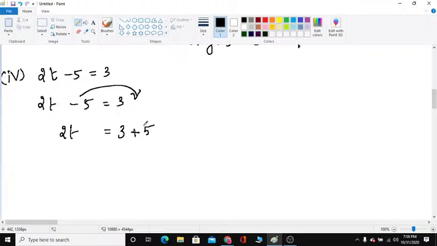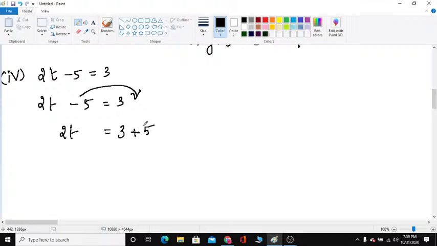Now you have to substitute your answer t in the given equation, children. So what is your t? t is equal to 4. When t is equal to 4, now substitute in the equation.